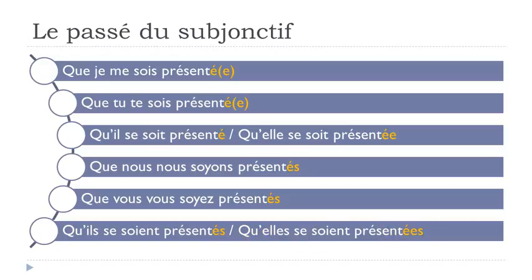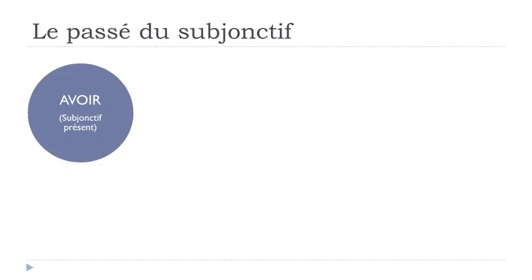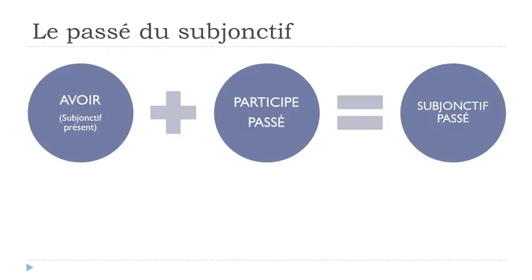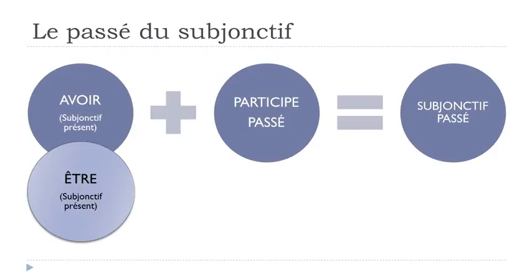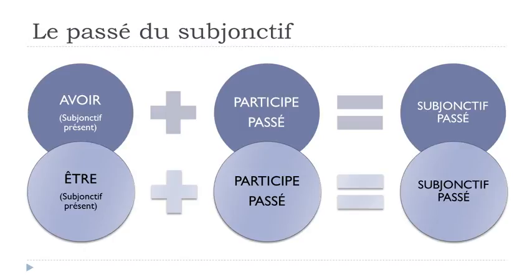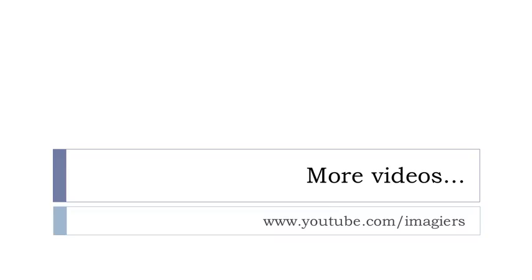Okay? All right. So if there is one thing to remember, it is the following. If you want to construct this passé du subjonctif, first you will have to put avoir at the subjonctif présent, then your participe passé, and you will get your subjonctif passé. In all these exceptions that we saw, être, subjonctif présent, and the participe passé, and you will get your subjonctif passé form. And that's it for le passé du subjonctif.